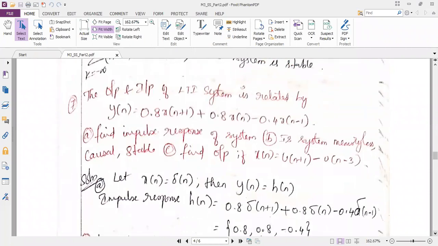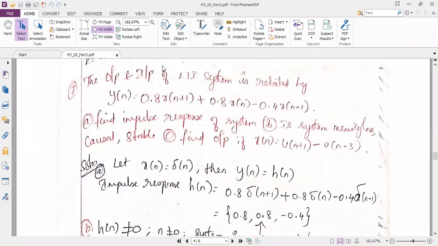Okay, so listen here. Always, if y and x are given in the question, to find h of n we prefer to keep the input x in terms of delta. This is the default analysis.